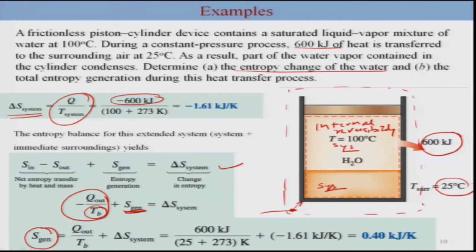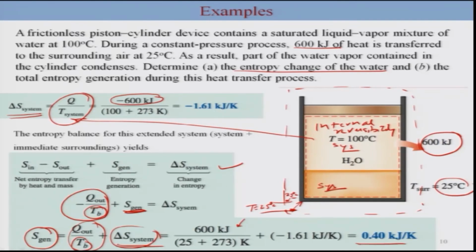So this is the same term which we have used earlier. The only difference is in terms of T. T is at the boundary. Earlier, when we calculated the system, we considered T for the system, but now when we consider the extended system we are considering the boundary temperature, which is 25 degrees Celsius. This expression is nothing but 600 kilojoules divided by 25 plus 273. So with this rearrangement you can calculate S generation, which will be this term plus your delta S of the system, which we have already calculated earlier, and thus your final expression is this.